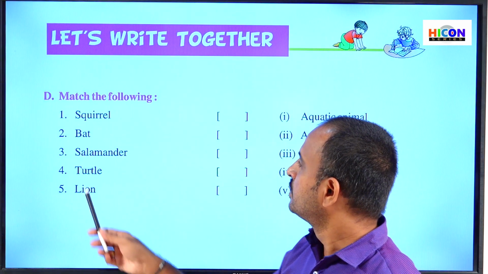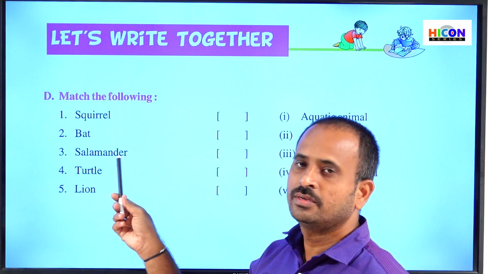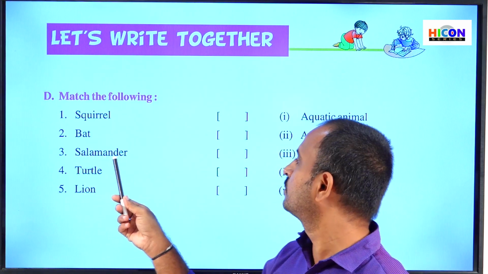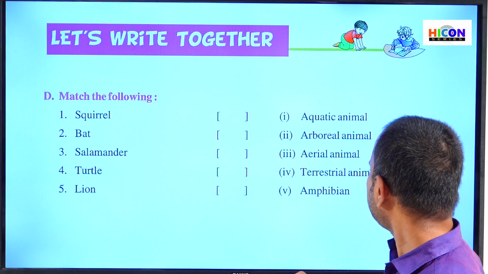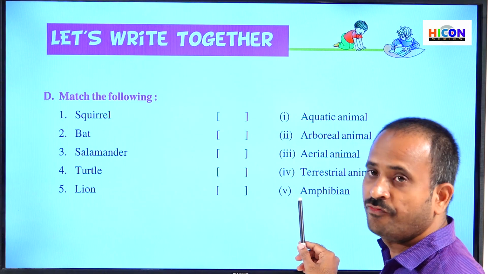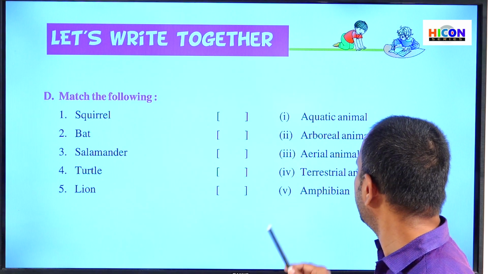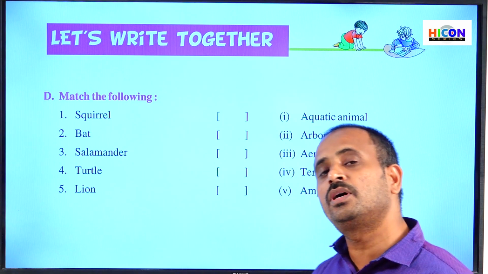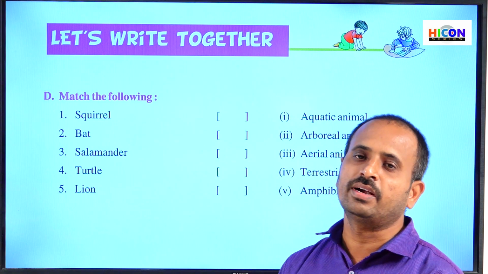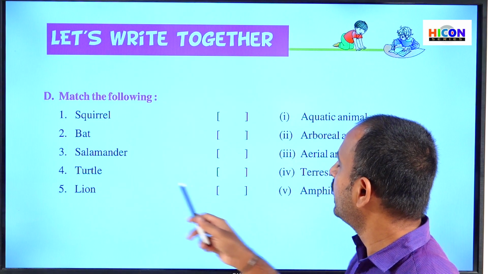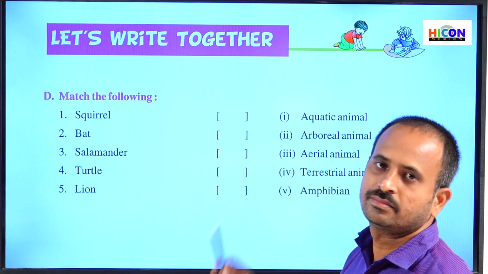So next children, see the third one, salamander. So which type of animal does it belong to? Salamander is an amphibian, that means it can live both on land and also in water. So amphibian is the fifth option. So write 5 in the bracket.